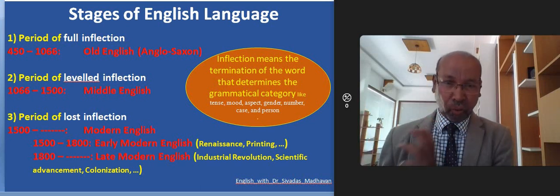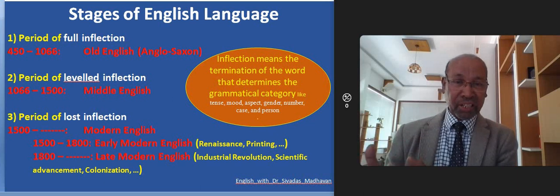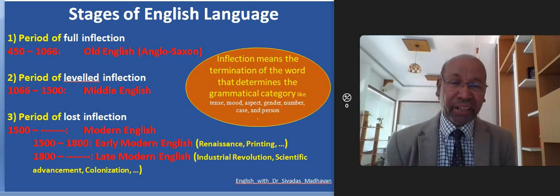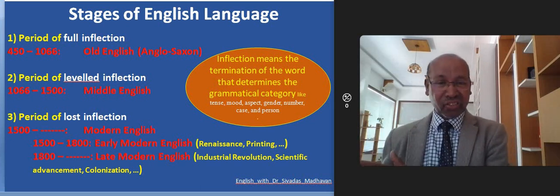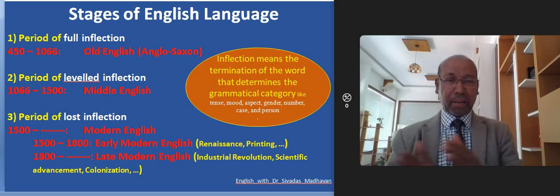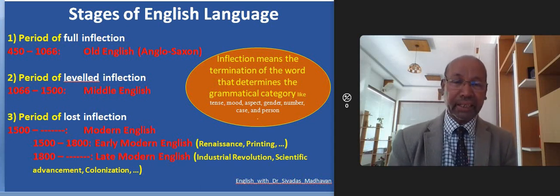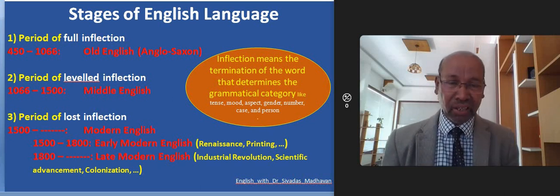So Old English or Anglo-Saxon from 5th century to 11th century is the language of full inflection, and Middle English from 1066, that is from 11th century up to 1500, is the language of leveled inflections.